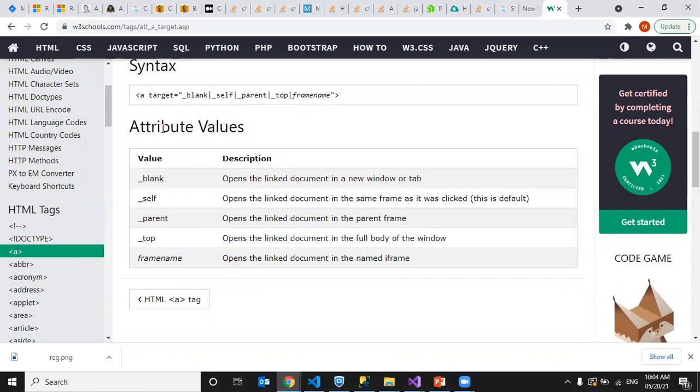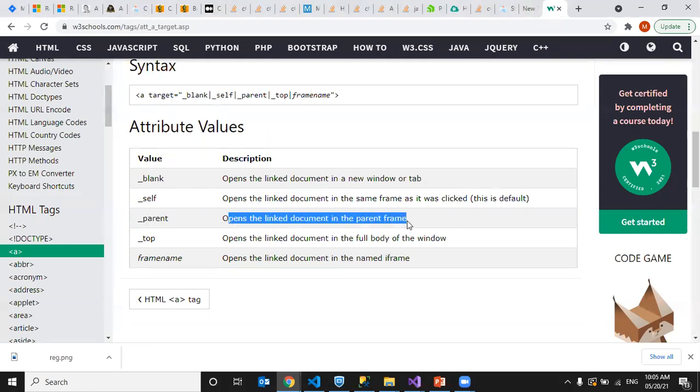Yeah. So see, we have a target property. Blank will open the linked document in a new window or new tab. Self opens the linked document in the same frame as it was clicked. Self is the default. If we use parent, it opens the linked document in the parent frame.